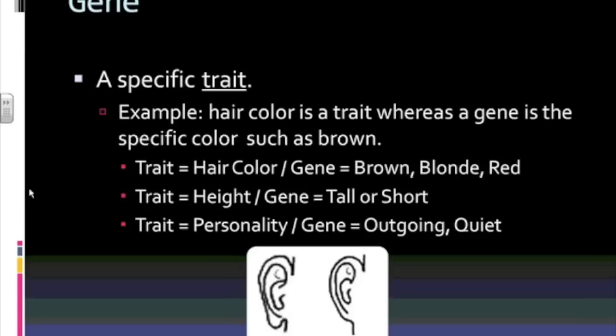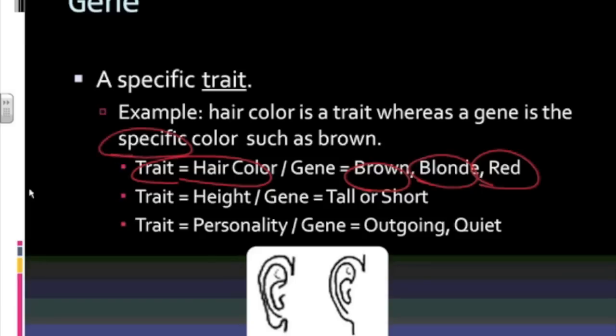Okay, traits. Height. Okay, the gene would be either tall or the gene would be short. And that is the gene for height, the height trait. And then personality, outgoing or quiet. Okay, so all of these specifics over here on the right, okay, brown hair, blonde hair, red hair, those are all genes for the hair color trait. Okay, so genes are specific. Genes are specific for traits.